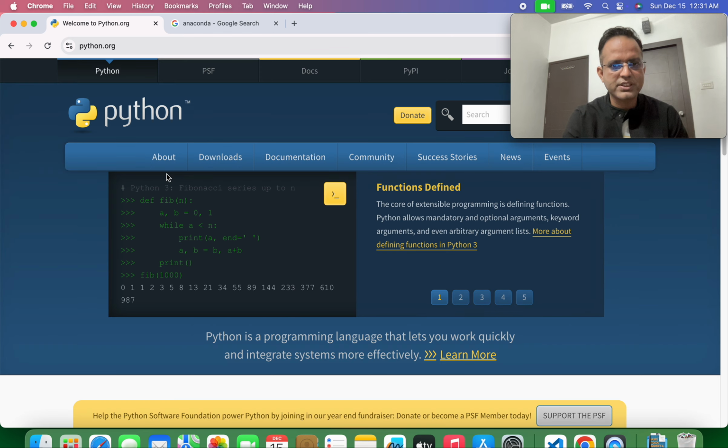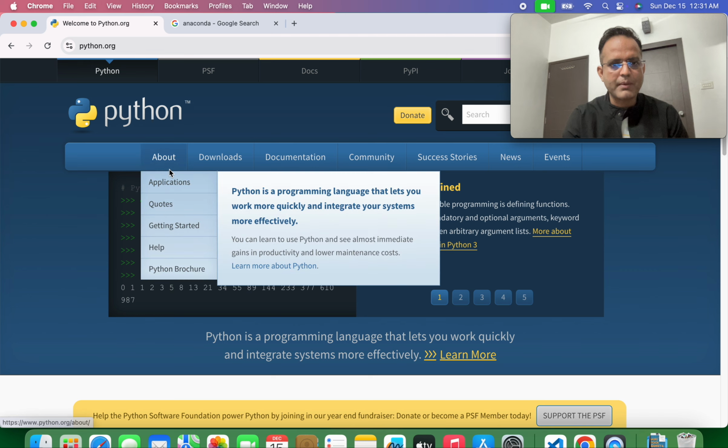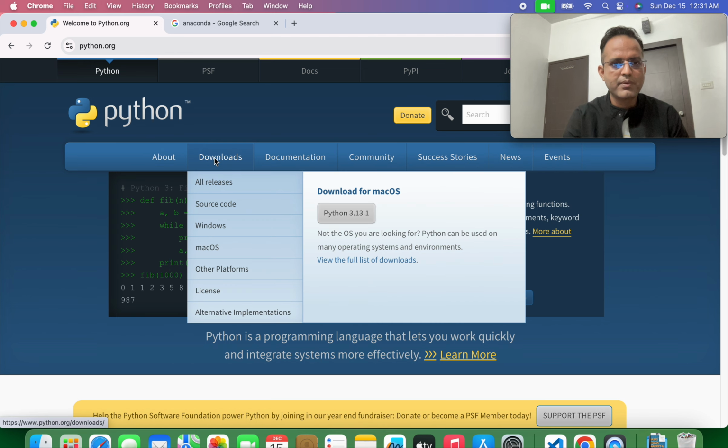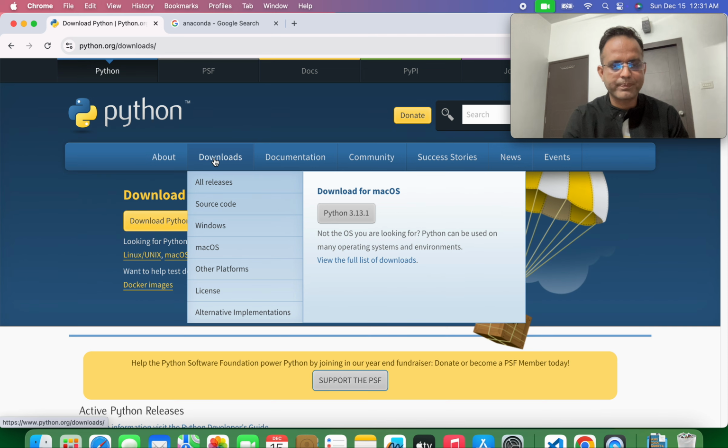Then we click on the first option, and we can see different parameters such as download, documentation, and community. For the download, we click on download. For me, my system is a Mac, so I can directly download from this option. If your system is Windows, then you can directly see the Windows Python downloading options in here. If you are not seeing it here, then you can see the Windows option written there.